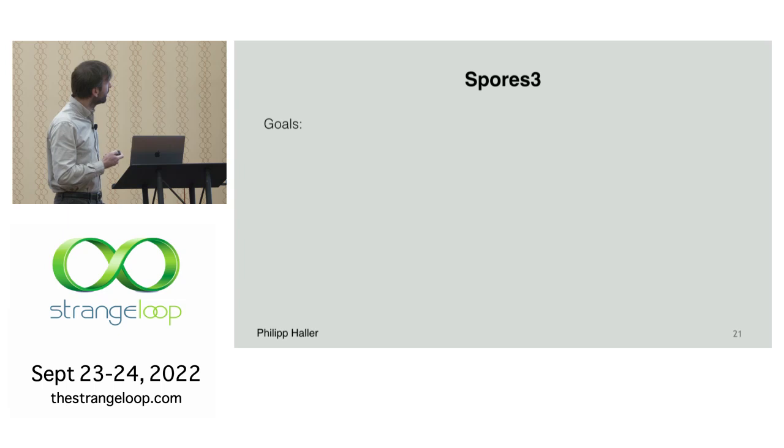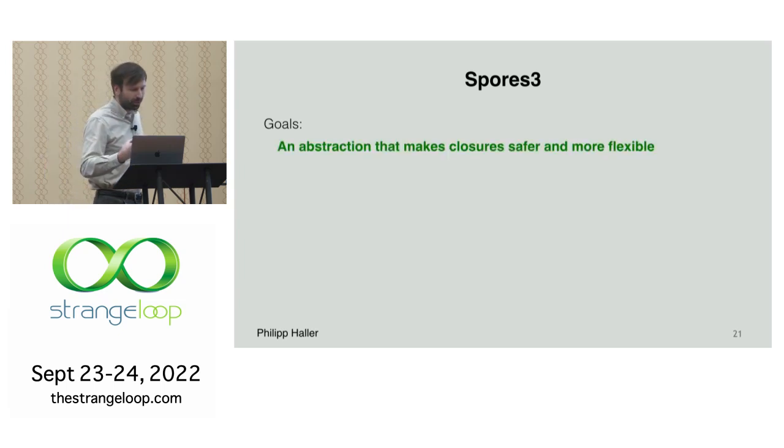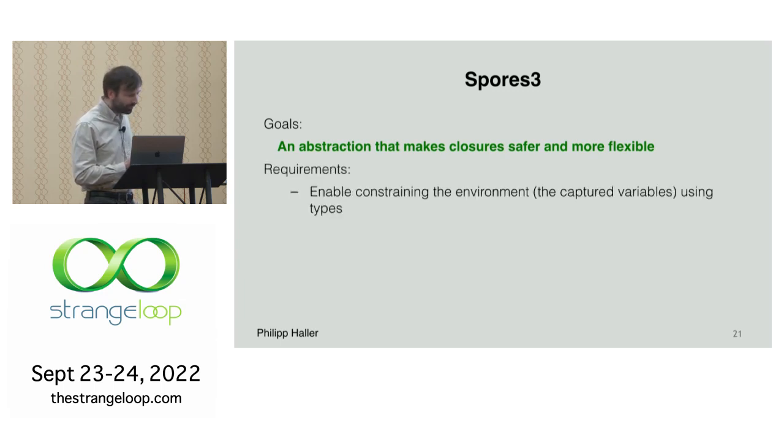So what is the goal? The goal is essentially to provide an abstraction that we can use as a drop-in replacement for closures, almost. And that, like I said, is much safer, especially in concurrent and distributed settings, and has some nice perks compared to regular closures, okay? So what we want to require, first of all, is that we want to be able to constrain the environment of our closure-like abstraction. So somehow using types, we want to express constraints on the captured variables.